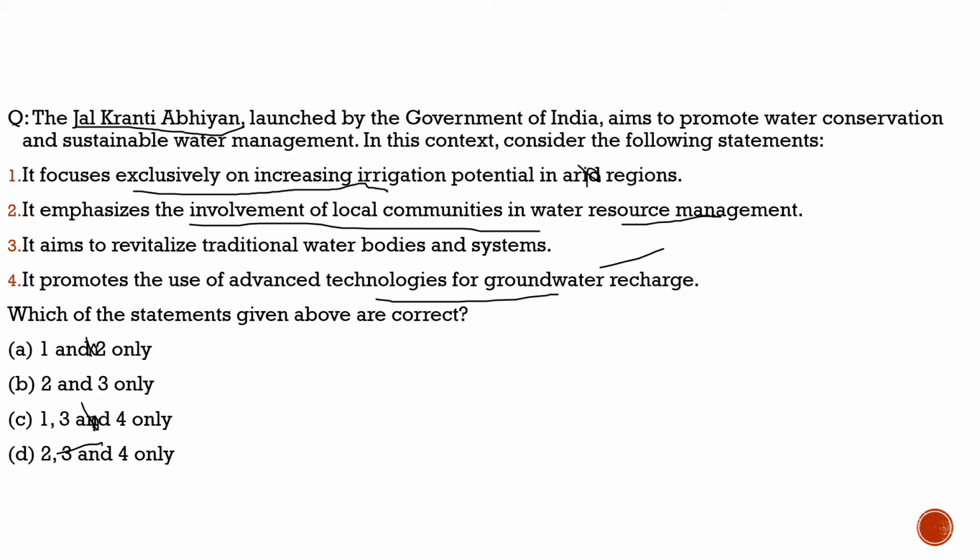This is the most important thing which we need to consider when we are framing any policies, that local communities should be involved not only in the participation but also in the decision making. So this is exactly why we had discussed this question. Second statement is also true. Third statement, it aims to revitalize traditional water bodies and systems. Nothing wrong with this statement. So with respect to this question, the correct statements are statements 2, 3 and 4. With this, I hope you had understood the question as well as the context of the question.